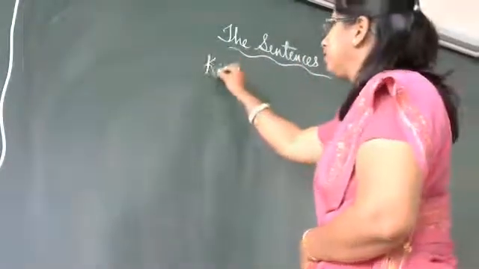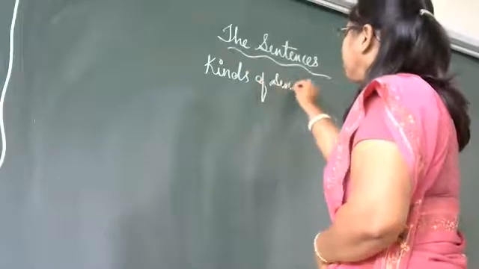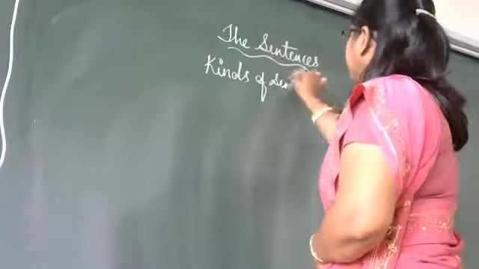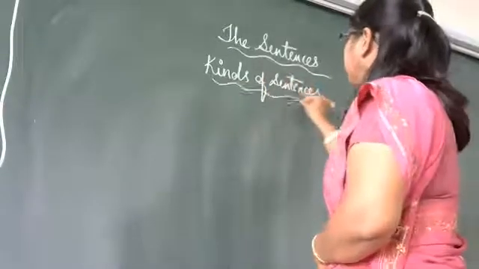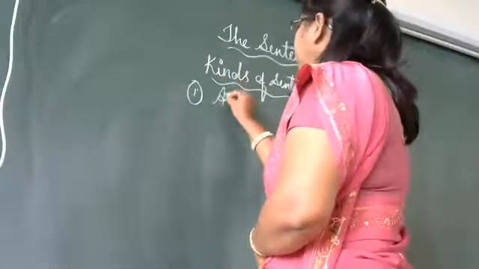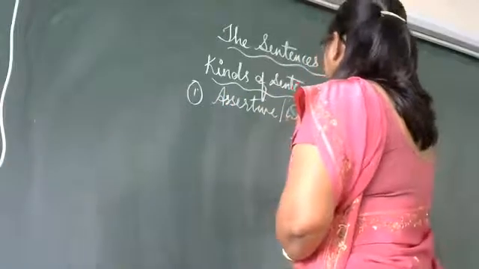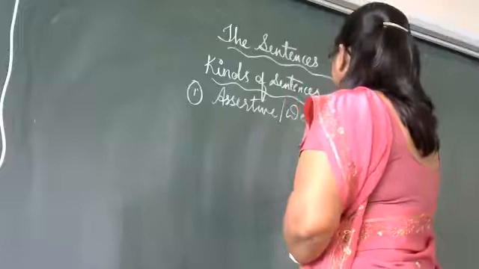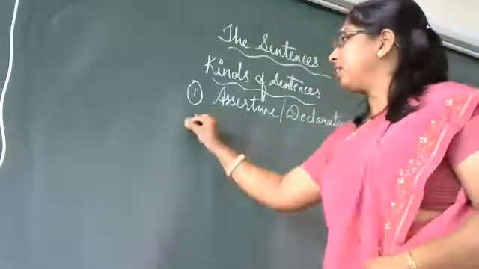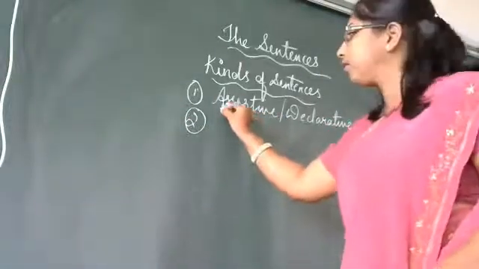Which are the kinds of sentences? The first one, assertive or declarative. The second, imperative.